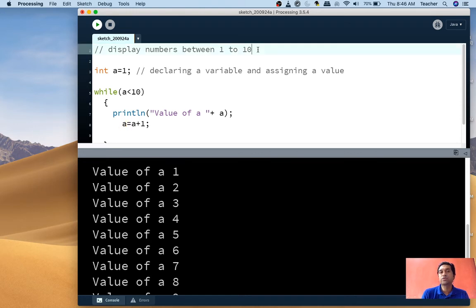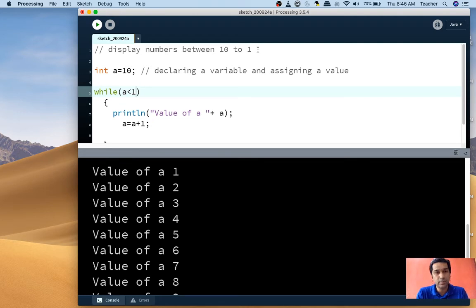Students, if I tell you to write a program to display numbers from 10 to 1, see now how easy it becomes for us. My start variable is what now? This time it is not 1, it's 10. So I change it to 10. My end variable this time is not 10, this time it is 1. And I want to display in descending order.